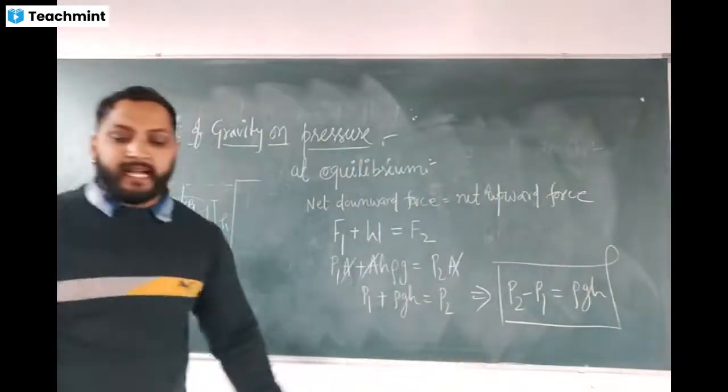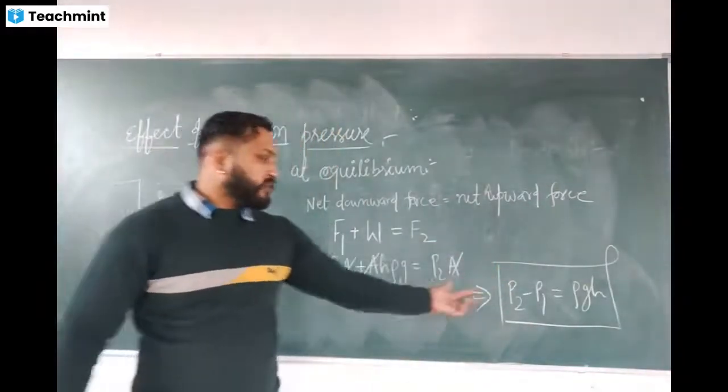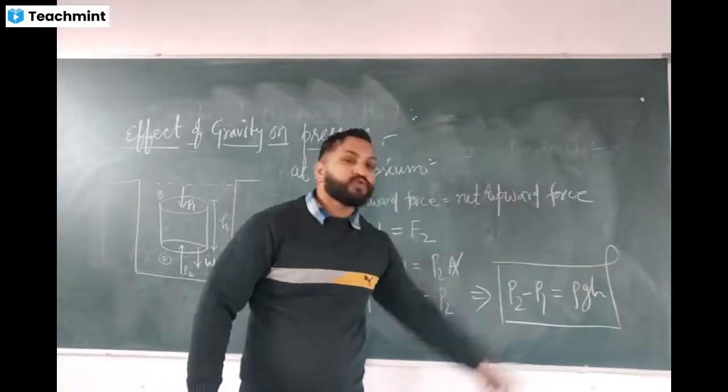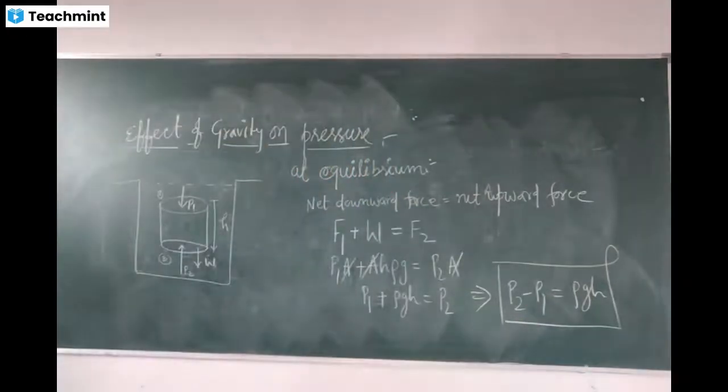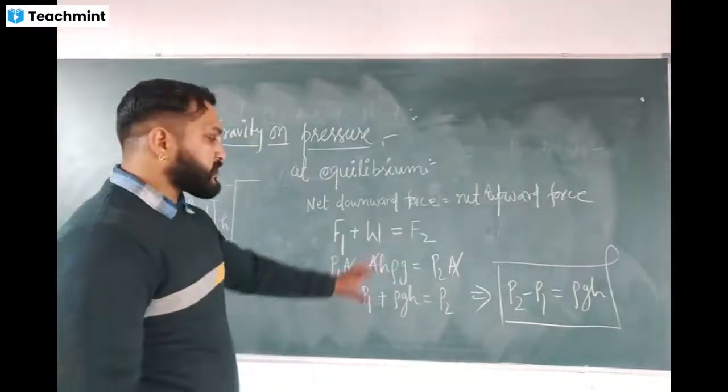So this is the formula we will get: P2 minus P1 equals rho G H. So this is the difference in pressure equals rho G H. Okay? Note till this point. Now this is the value of P2 minus P1 equals rho G H, and this is the difference between the pressures.